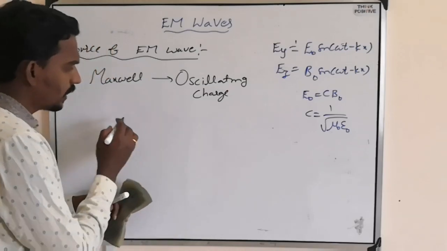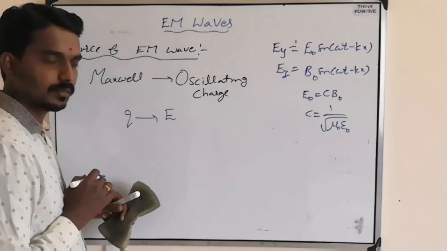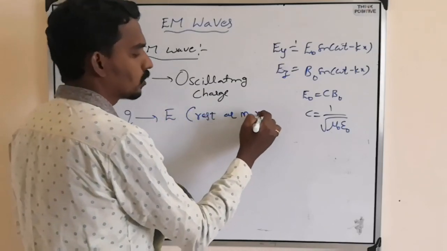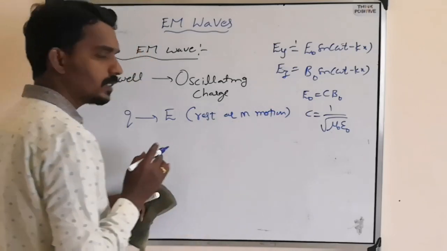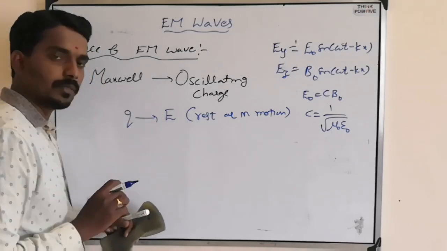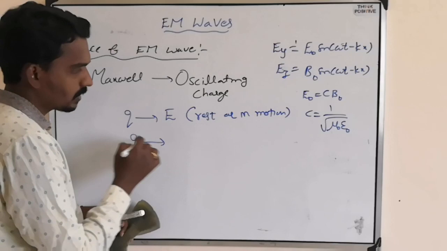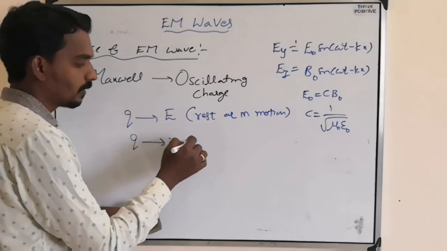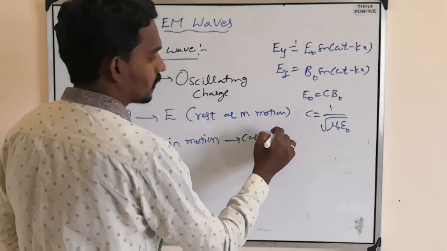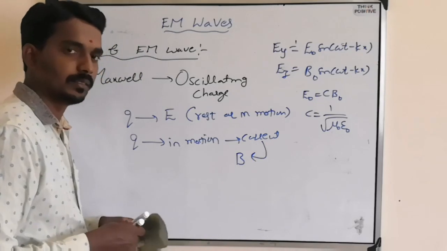See, we have studied that a charge produces an electric field, whether it is at rest or in motion. Similarly, when there is a charge in motion, it produces current, electricity, which produces a magnetic field.